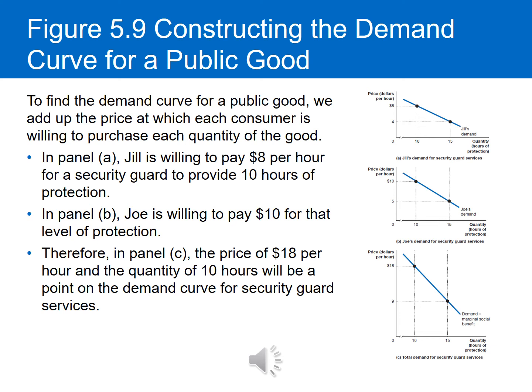So in panel A, Jill is willing to pay $8 per hour for a security guard to provide 10 hours of protection. In panel B, Joe is willing to pay $10 for that same level of protection. So therefore in panel C, when we add these two together, the price of $18 per hour and the quantity of 10 hours will be a point on the demand curve for security guard services.